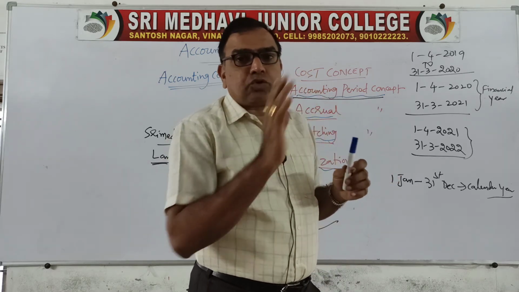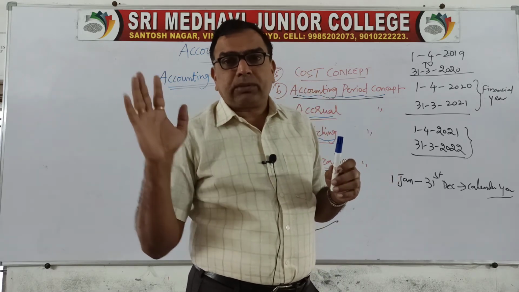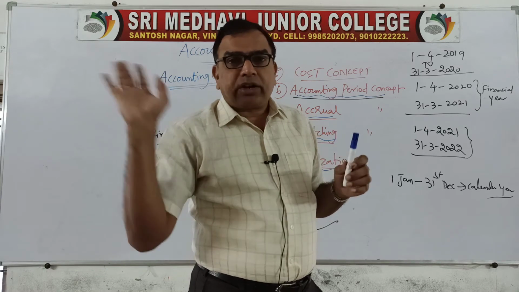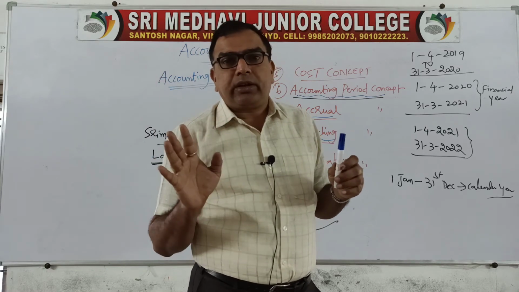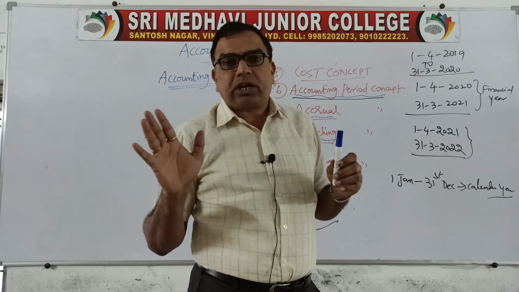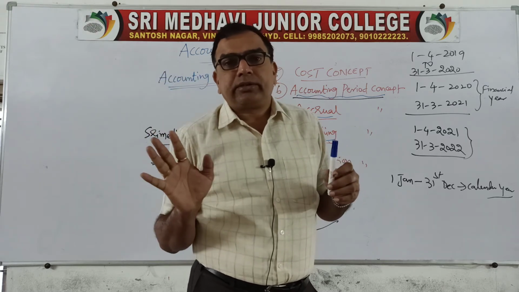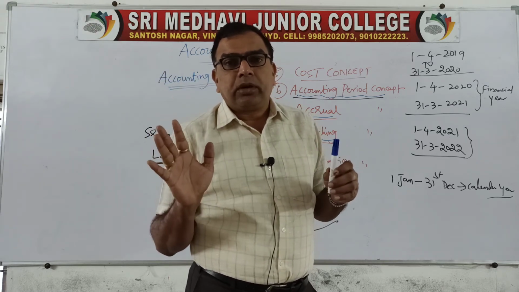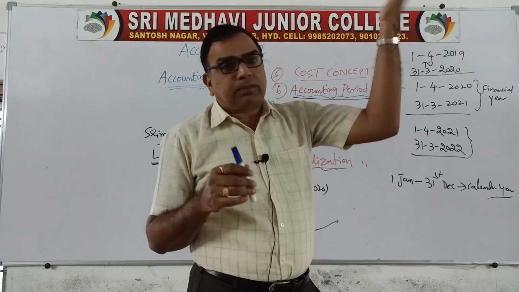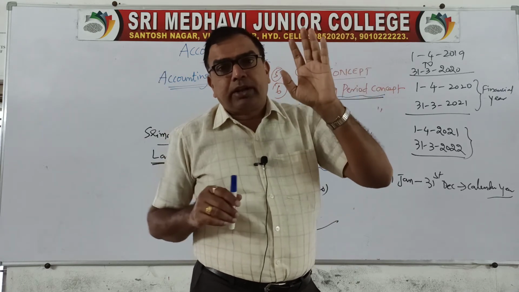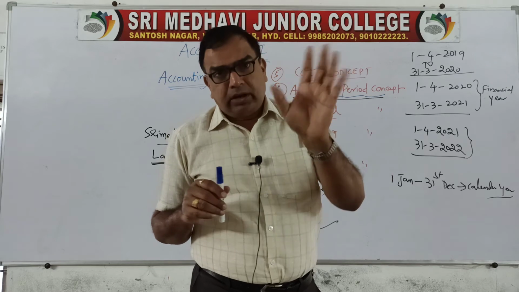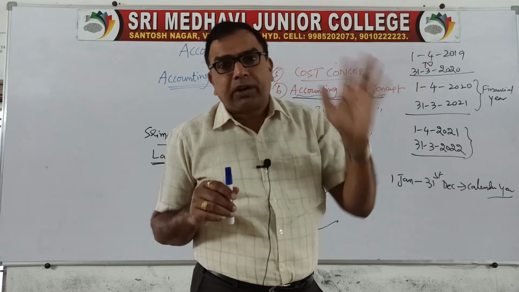For example, today we have sold goods to a customer. Amount is not received. Still you have to write the entry: X account debit to sales account, being goods sold on credit. Suppose you have purchased goods from a supplier, you have not paid the money. Still you have to write it as credit purchase, purchase account debit to supplier account.